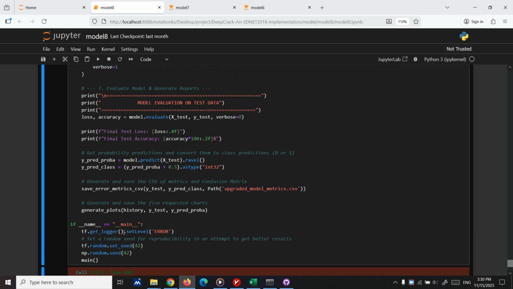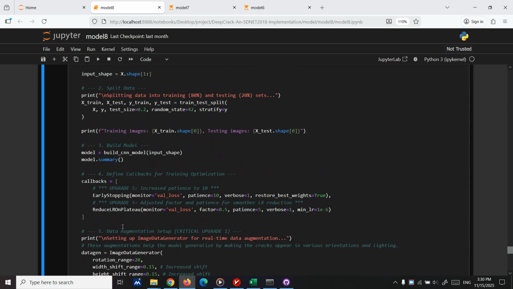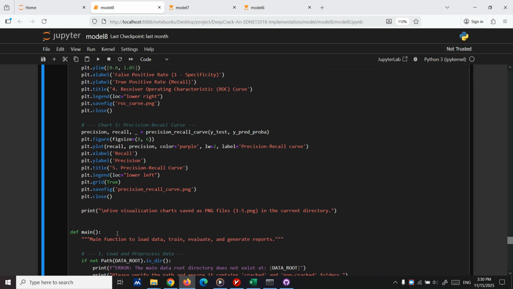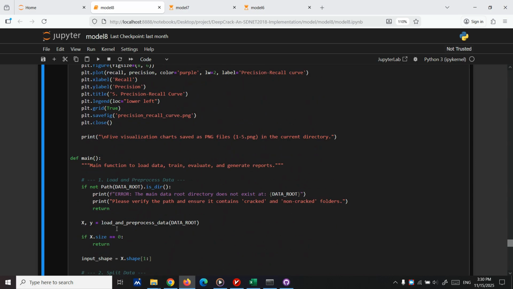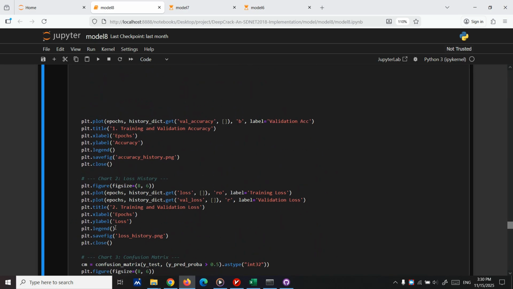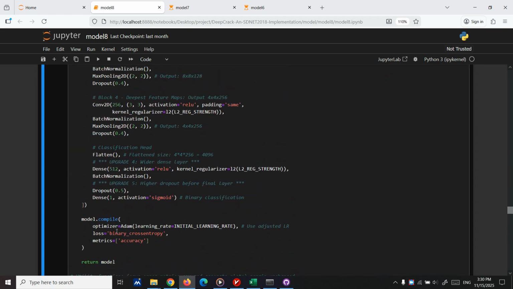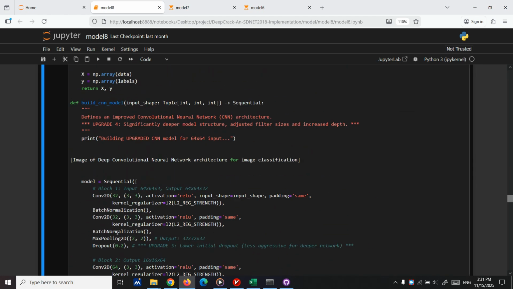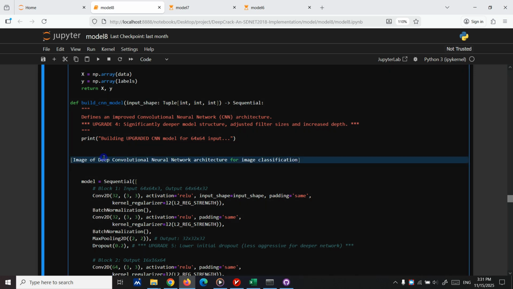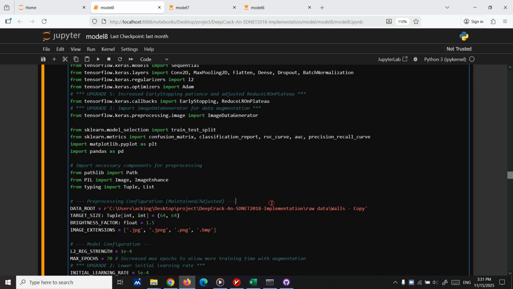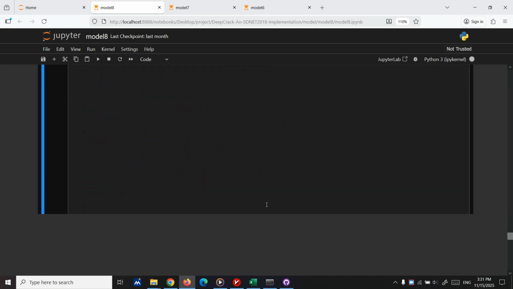Image, line 104. Let's look for image. There is something where it forgot to put a comma before that. Okay, I'm going to delete that. Let's run it again.